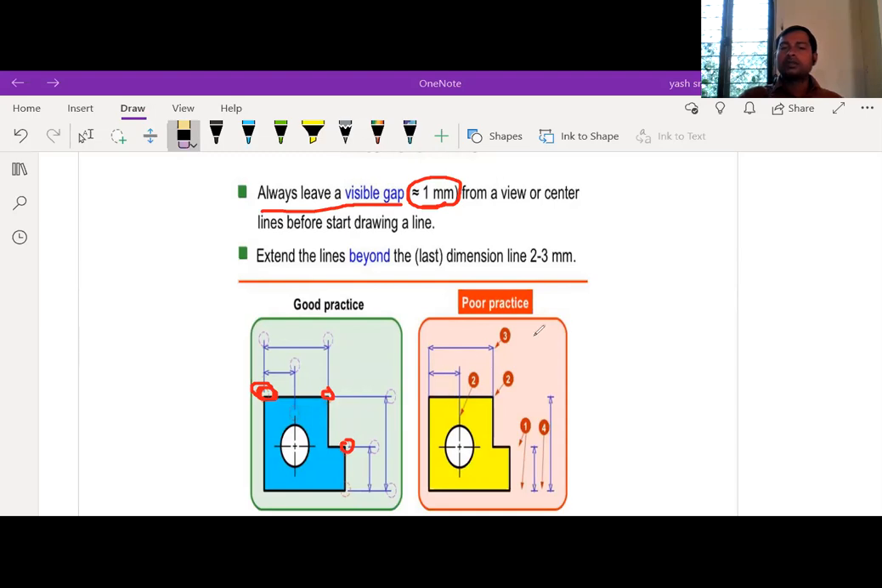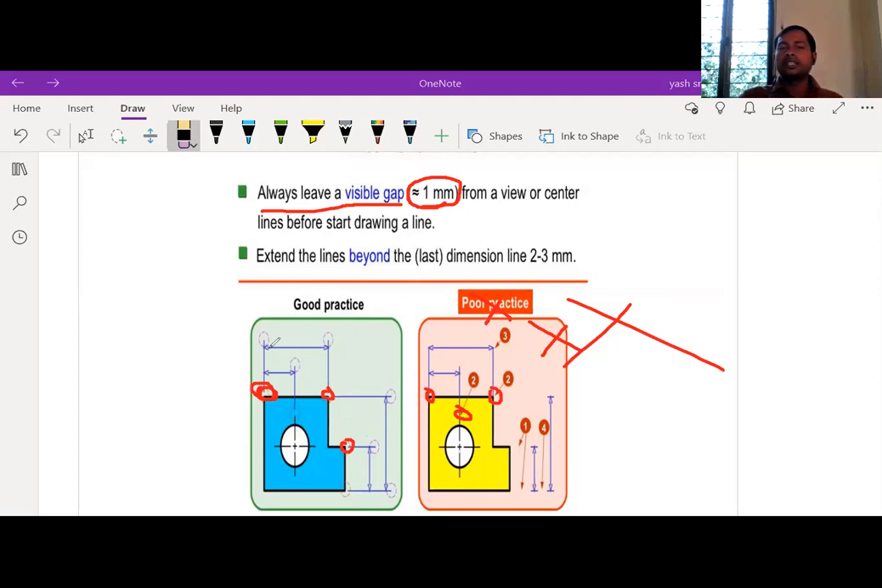So this is the wrong one. The second diagram is the wrong one. Here this is the extension line, and the actual line is touching here. Here also touching. So this is a wrong, poor practice of drawing. Here we should leave some gap between the actual line and the extension line.